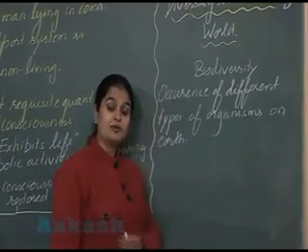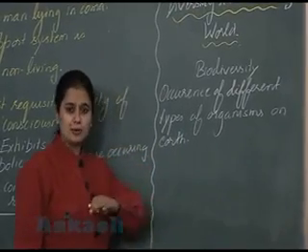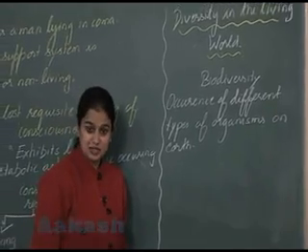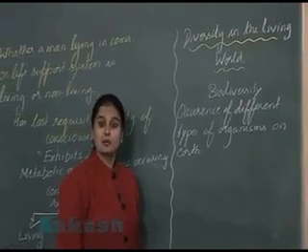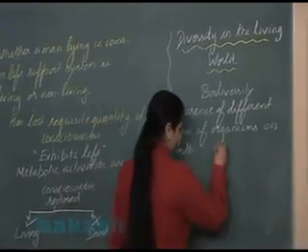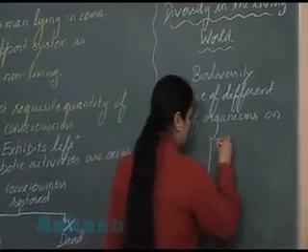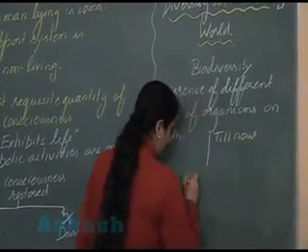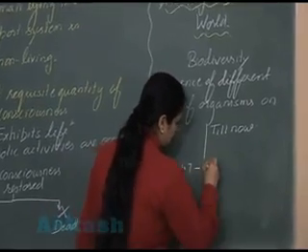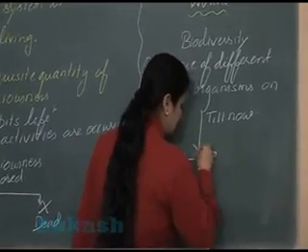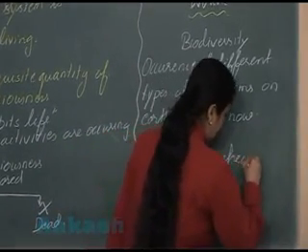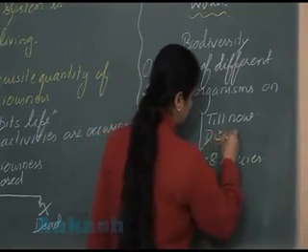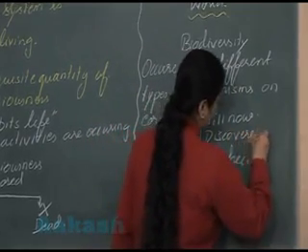Till now on the Earth, around 1.7 to 1.8 million species of plants and animals have been discovered so far.